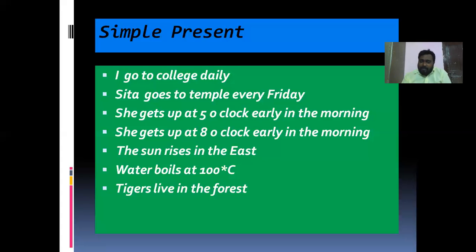The sun rises in the east. You see this example? The sun rises in the east. This action is a universal truth because this action will not be changed as per the time, condition or place.